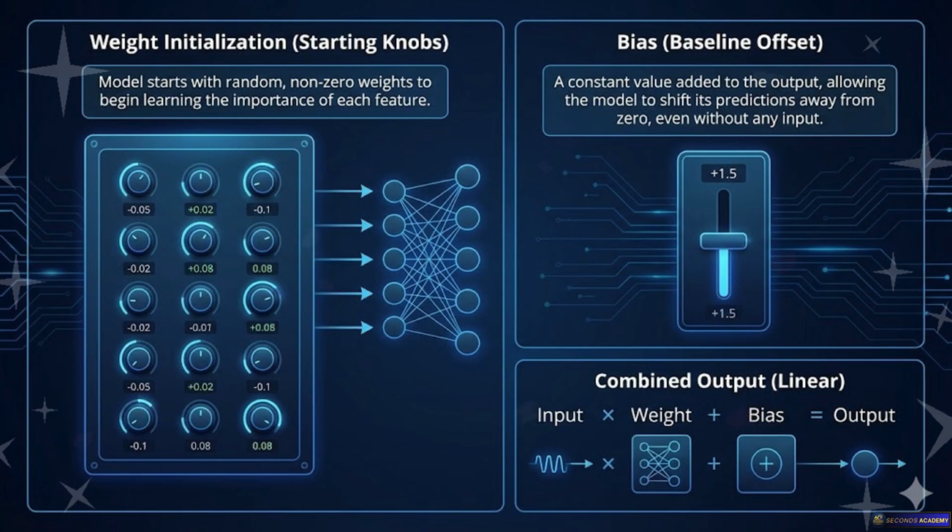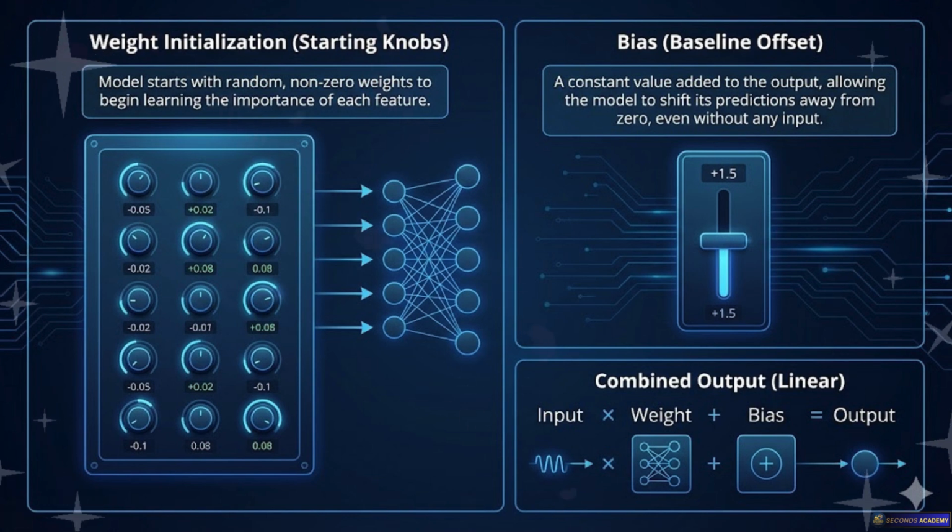Usually, pure randomness. Wait, random numbers? Yes. When we start training, we initialize these weights randomly. We essentially lobotomize the student before the first class. That sounds rough. Well, the model starts out completely stupid. It might actually guess that area is worth negative money. So it might start by predicting that a bigger house is somehow cheaper. Potentially, yes. Because it starts with random garbage numbers. The whole process of learning is simply the act of the model adjusting those random numbers step by tiny step until they stop being garbage and start reflecting reality. That is a wildly different way of thinking about writing software.